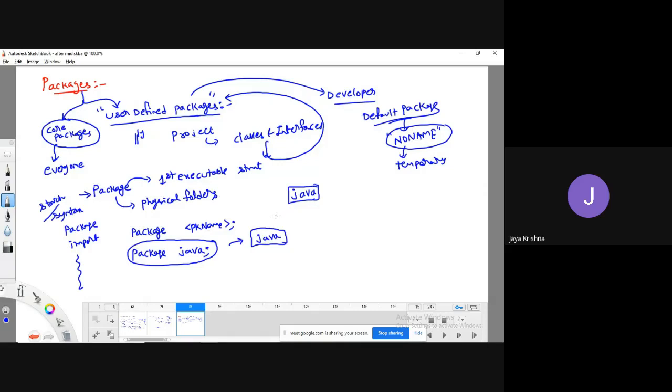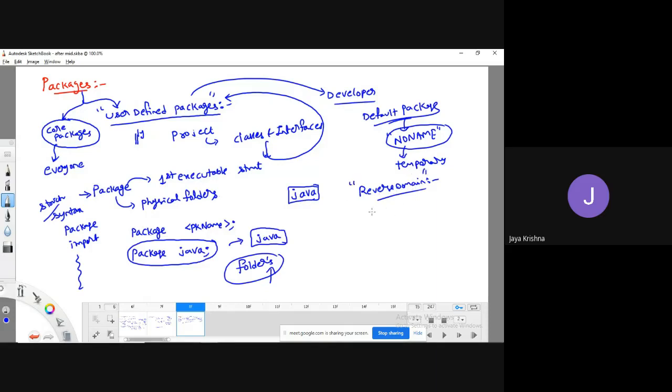Generally, we should not write names in our own way. There are some standards which are generally followed by industry people, in the form of reverse domain structure. For example, in our system there are folders, and those folders are written based upon our own interest. But if you are going to create packages for a particular project, you should follow a particular structure. That structure should be like a reverse of the domain.